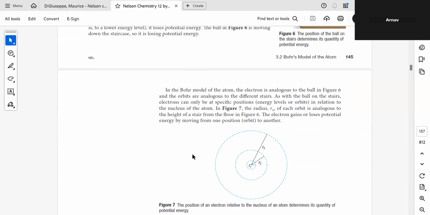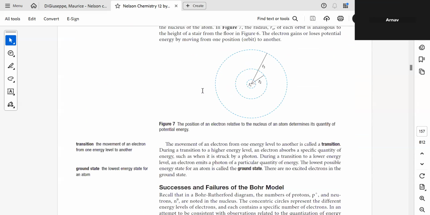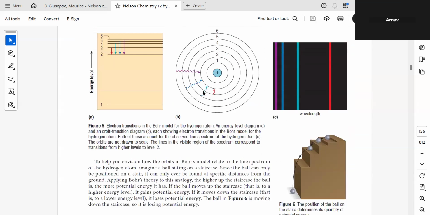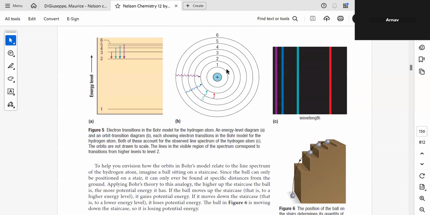What he said is that as long as the electron is in the orbit, it will not lose energy. But if the electron has to go from one orbit to the other, it has to absorb energy. If it has to jump from a higher energy orbit to a lower energy orbit, it has to lose the equivalent energy. Does that make sense?